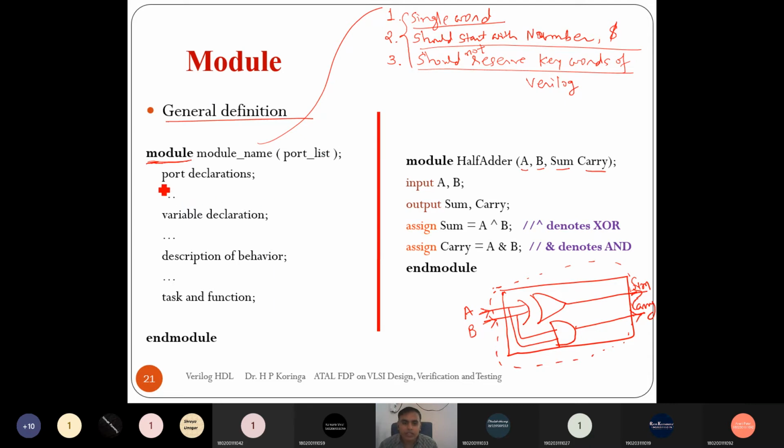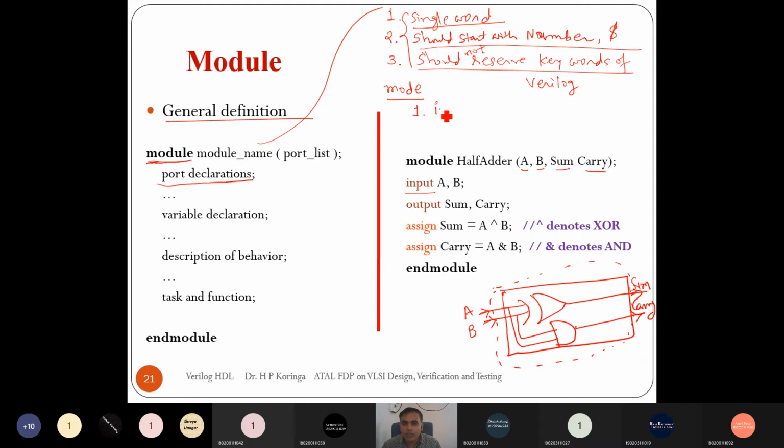Then the next part is the port declarations. By default, we remember this A, B, sum and carry. Here it is the port list, but out of these four ports we have to declare which ports we want to use as an input port and which as an output port. A and B are the input ports. So input is a mode. VHDL supports four modes, while Verilog supports three types of mode.